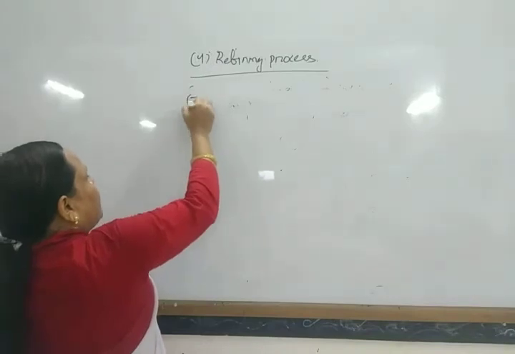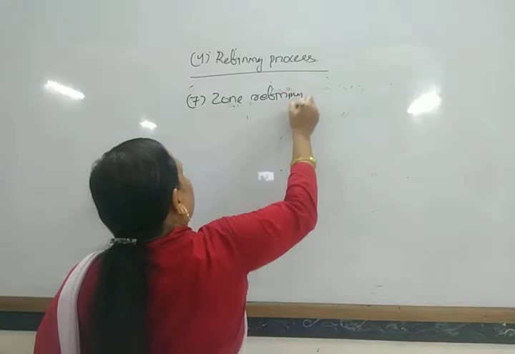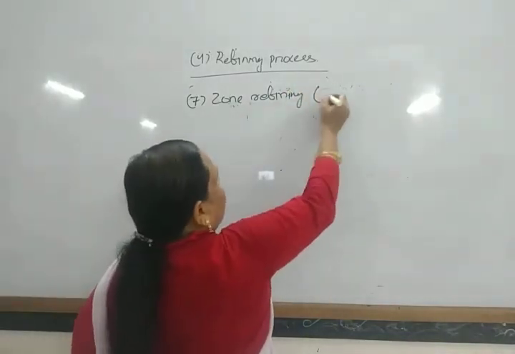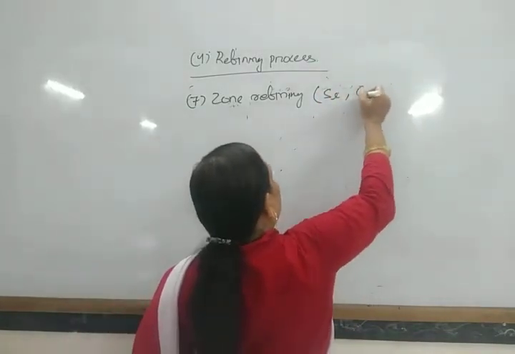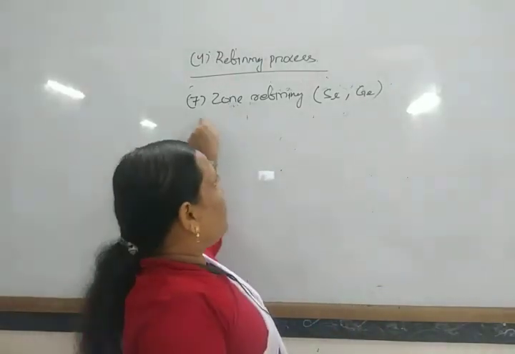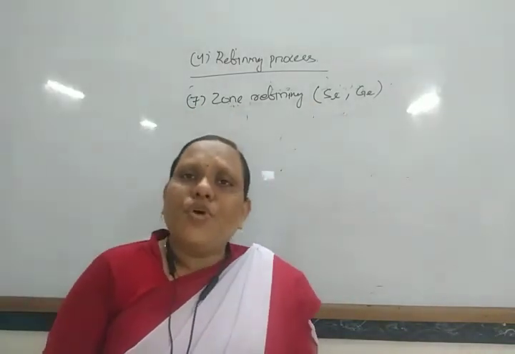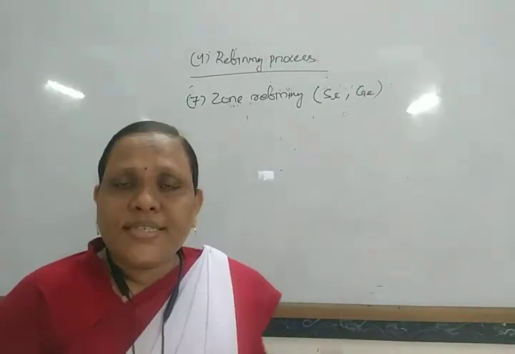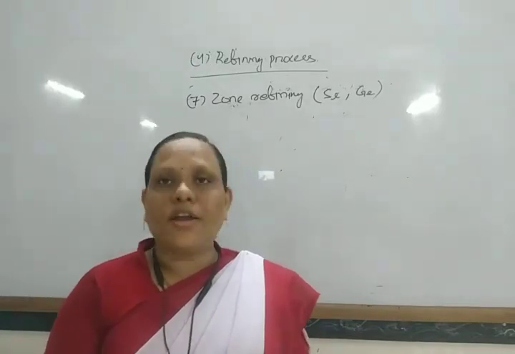It is used for the extraction of semiconductors like silicon, germanium, etc., which require a pure form. Zone refining is used where impurities are more soluble in molten form than in solid form.